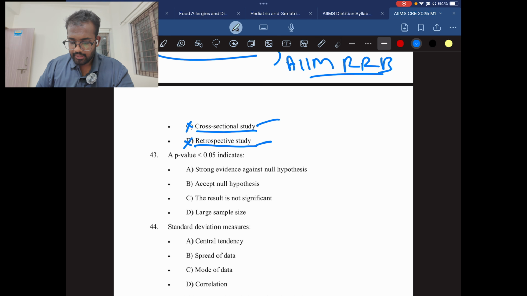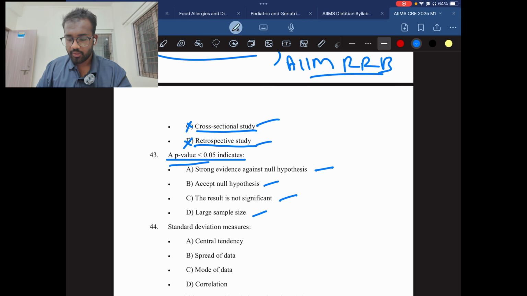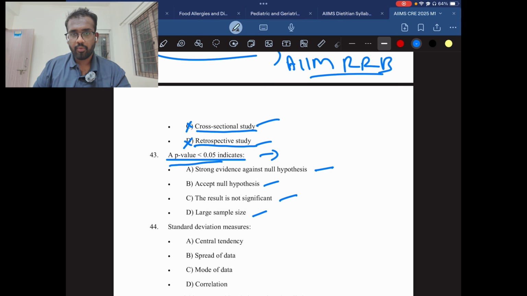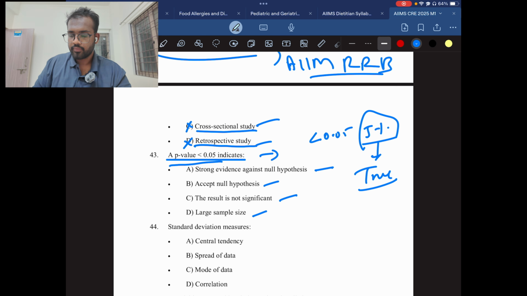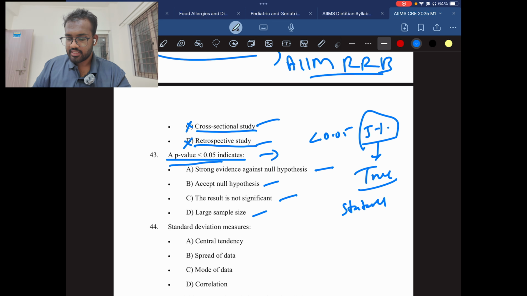Question number 43. A p-value less than 0.05 indicates strong evidence against null hypothesis, accept null hypothesis, the result is not significant, large sample size. So first understand what is p-value less than 0.05. P-value is a probability of a value. If the value is less than 0.05, there is a 5% chance that the data is true. Only 5%. So when the p-value is less than 0.05, it is called statistically significant because there is only 5% chance of the data being correct. So it is called statistical significance.